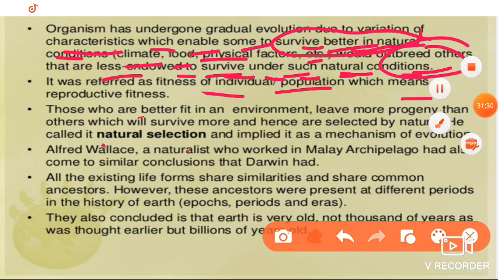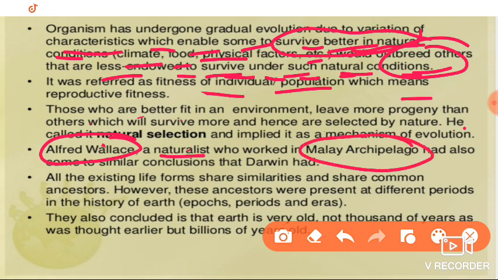Another point here: Alfred Wallace, another scientist. He was a naturalist who worked on the Malay Archipelago islands.